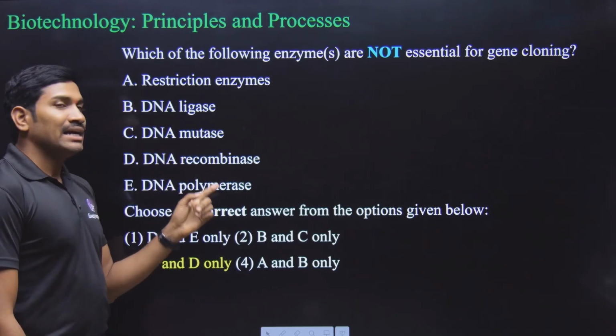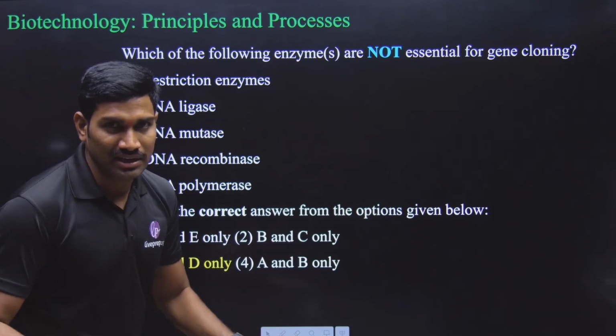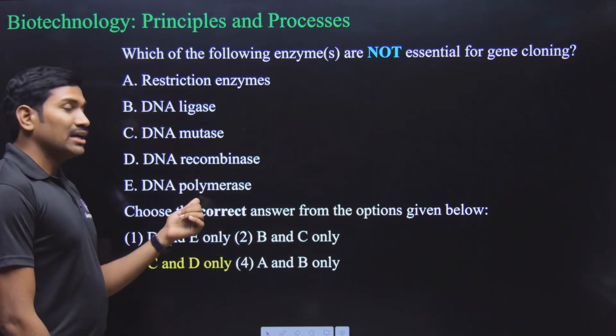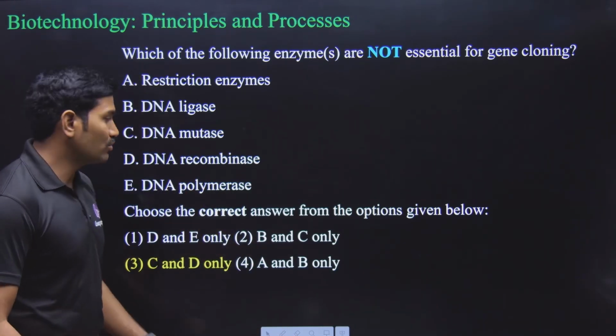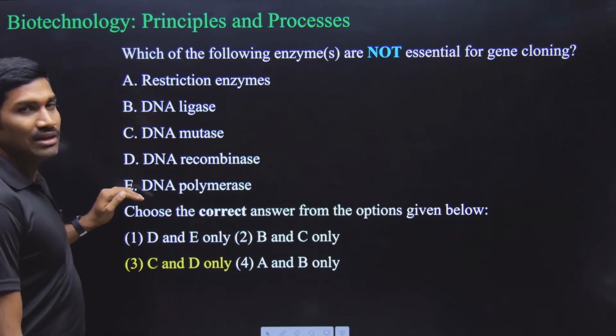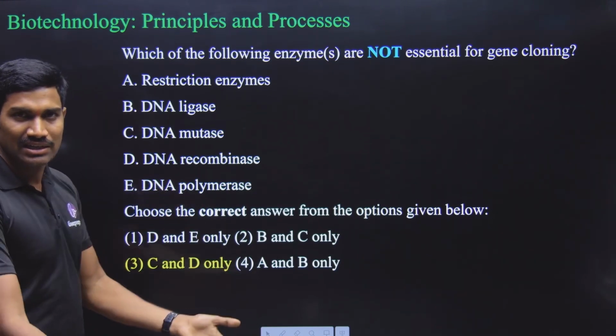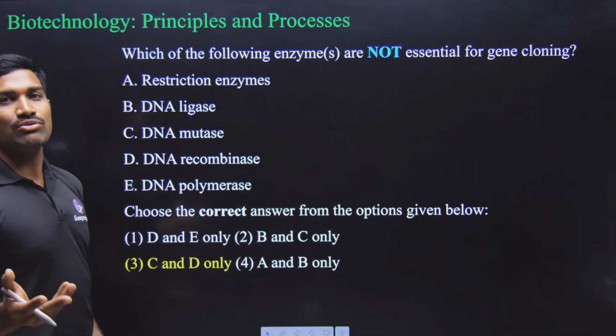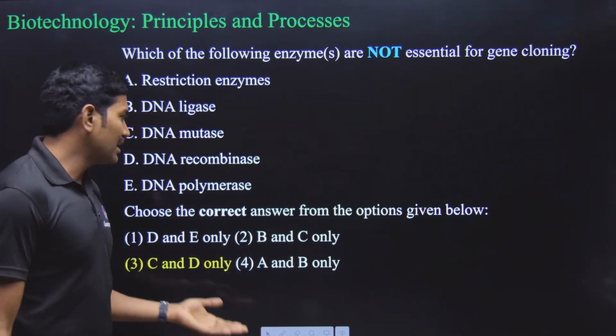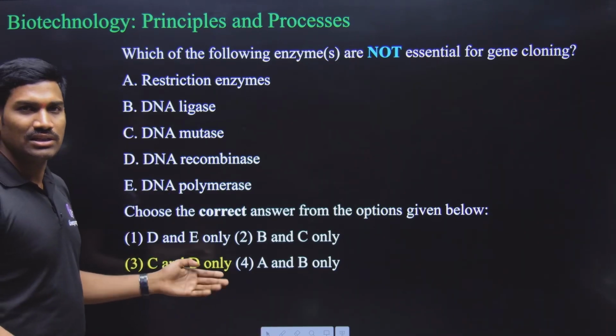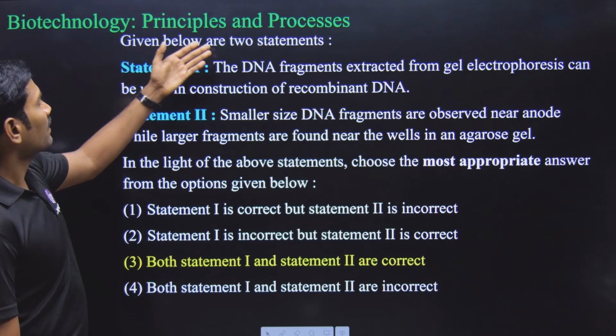Like that you can remember this. DNA recombinase is not required here. DNA polymerase is used in PCR. So A, B and E we are directly using as per the NCERT content, right? And C and D you are not using. So these are the things that are not required. Directly you can write CD, only CD. Okay, direct answers. Next one.